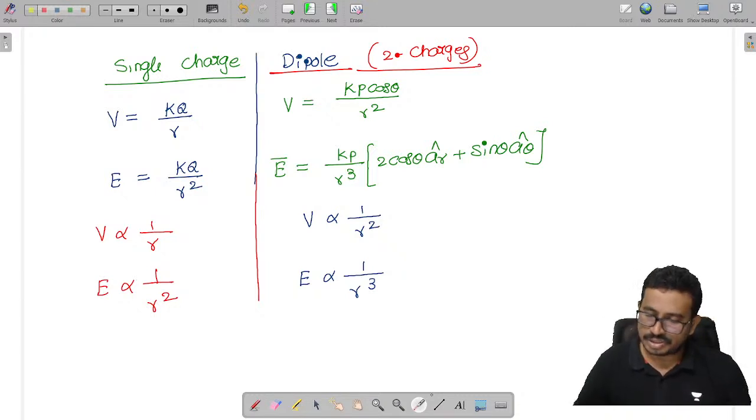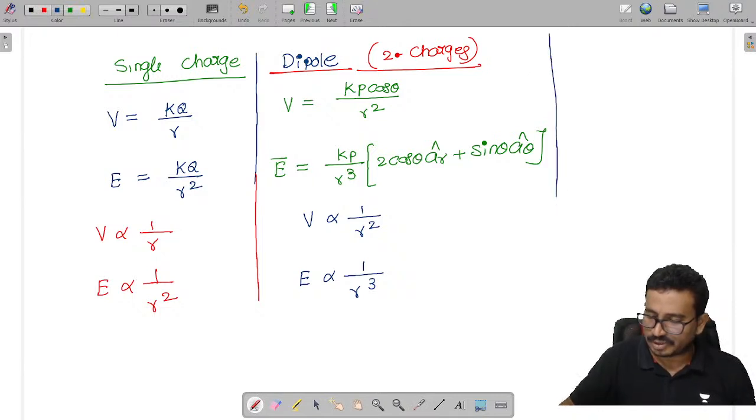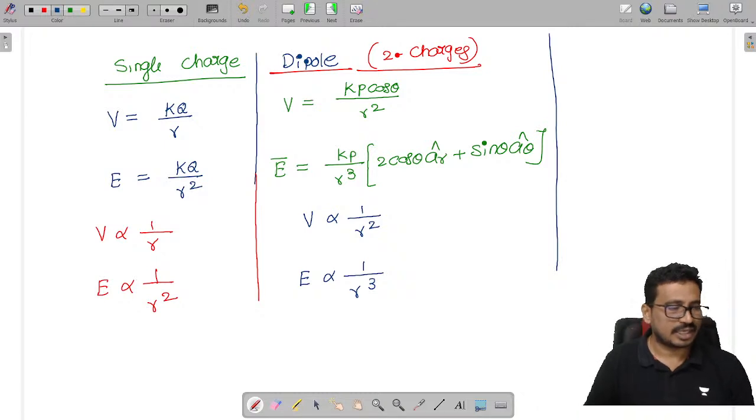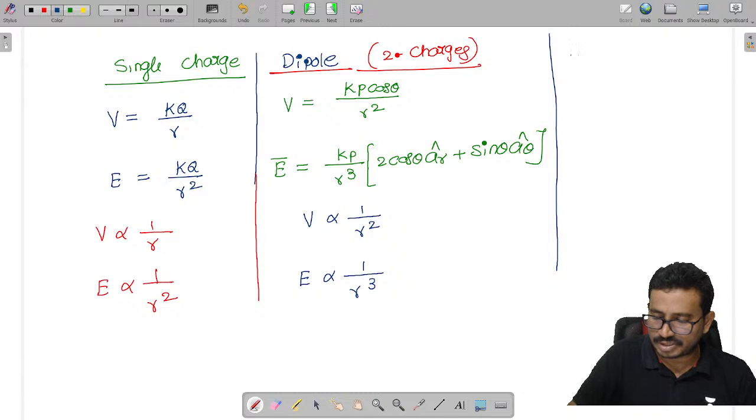So this is what we have discussed for the dipole. Now let us consider we have taken this thing as an nth pole, if I say. Can you tell me how the scenario can happen if I call this an nth pole?